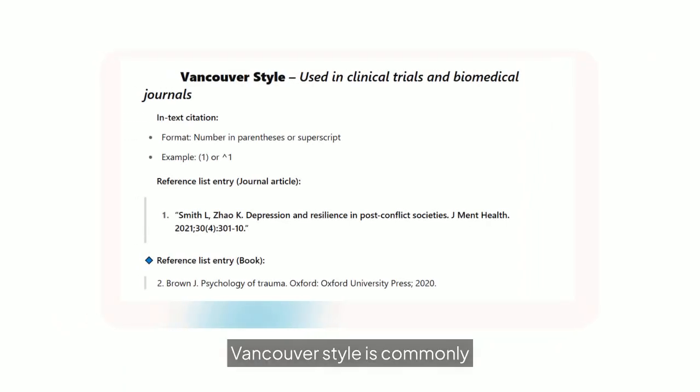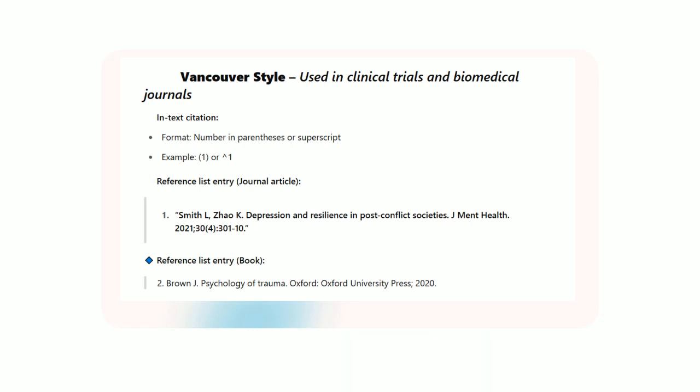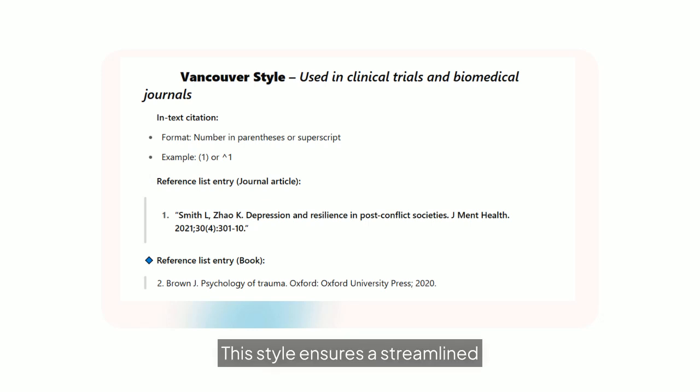Vancouver style is commonly used in clinical trials and biomedical journals. In-text citations are indicated by numbers in parentheses or superscript. This style ensures a streamlined and professional presentation of references.